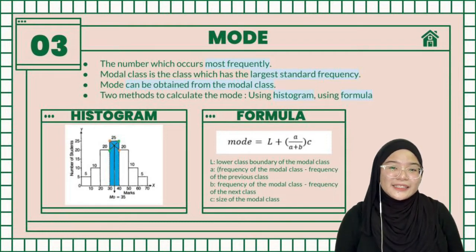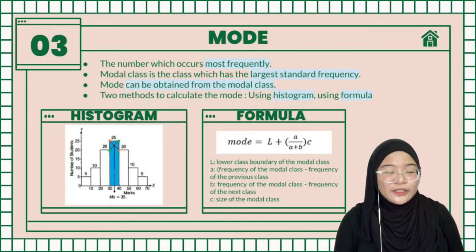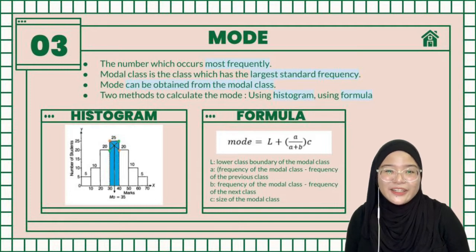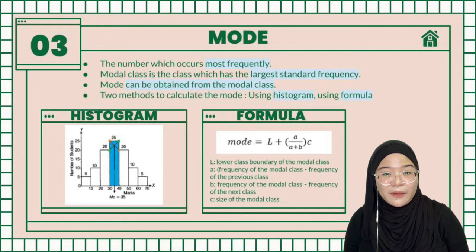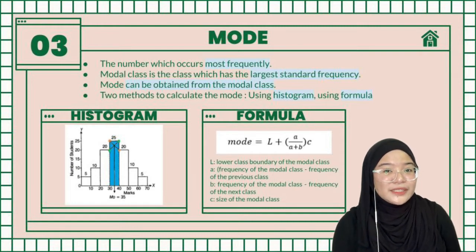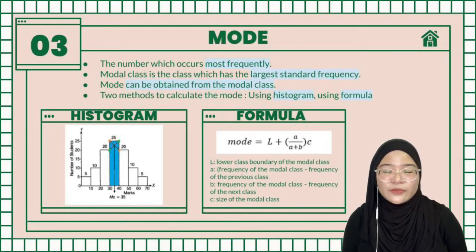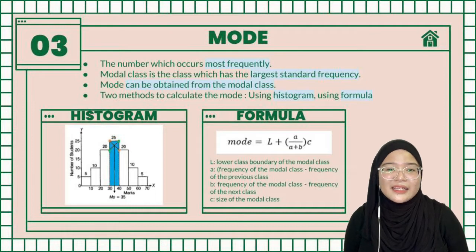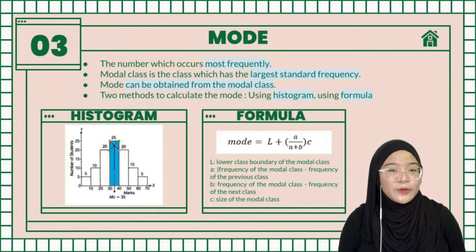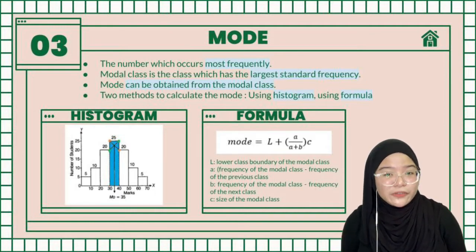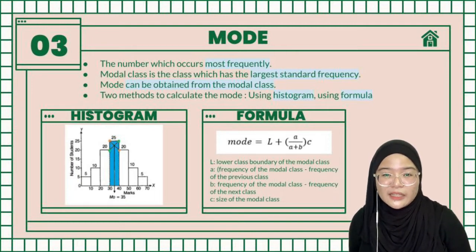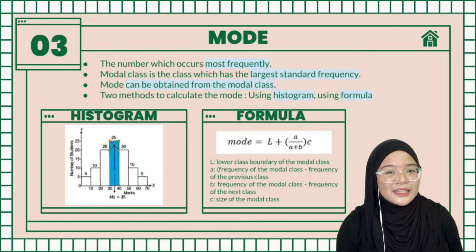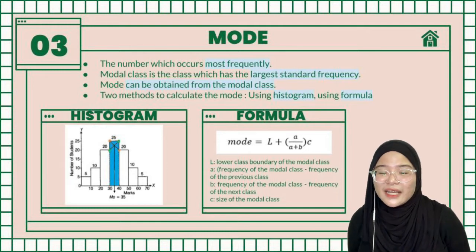However, it is easier if you are using a formula to find the mode. As you can see here, the formula is mode equals L plus A over A plus B, multiplied by C, where L stands for the lower class boundary of the modal class. A is the difference between the frequency of the modal class and the frequency of the previous class. B is the difference between the frequency of the modal class and the frequency of the next class. And C is the size of the modal class.